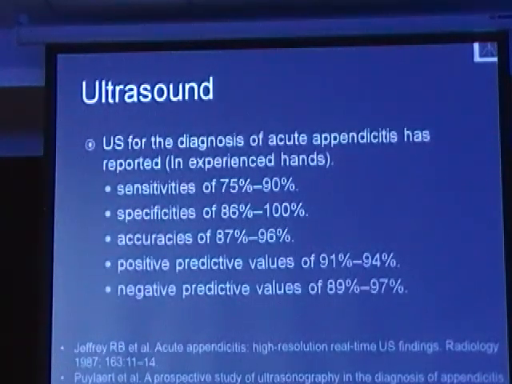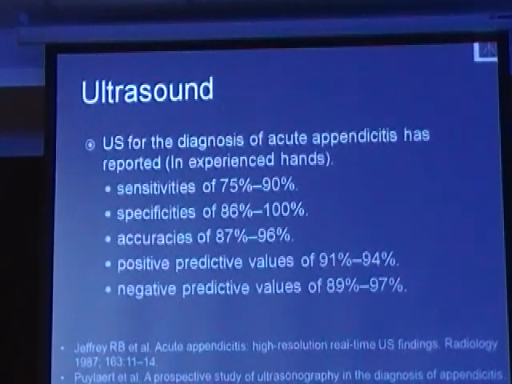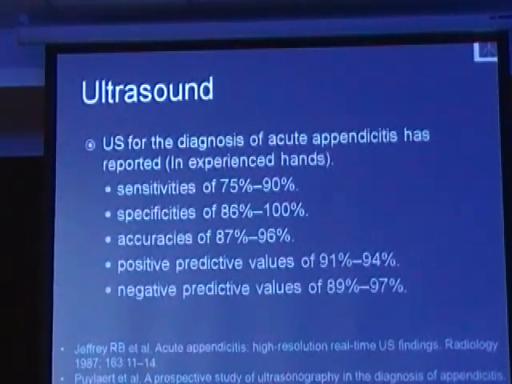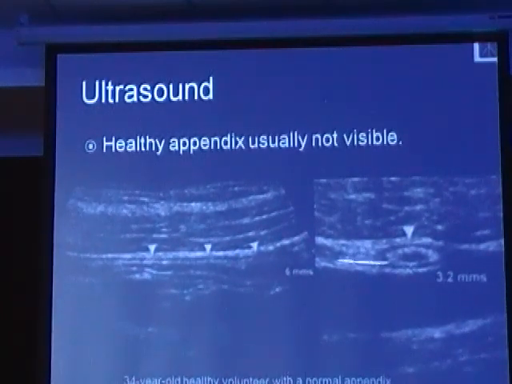Now there are several studies which have shown that ultrasound in experienced hands has a sensitivity of up to 75 to 90%, specificity of around 86 to 100%, and accuracy of around 87 to 96%. The healthy appendix is not usually visualized on ultrasound examination. So this is an ultrasound image of a healthy appendix.